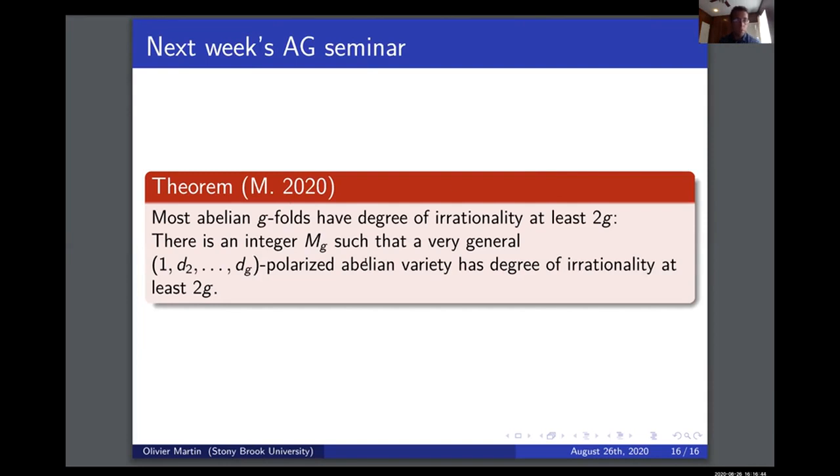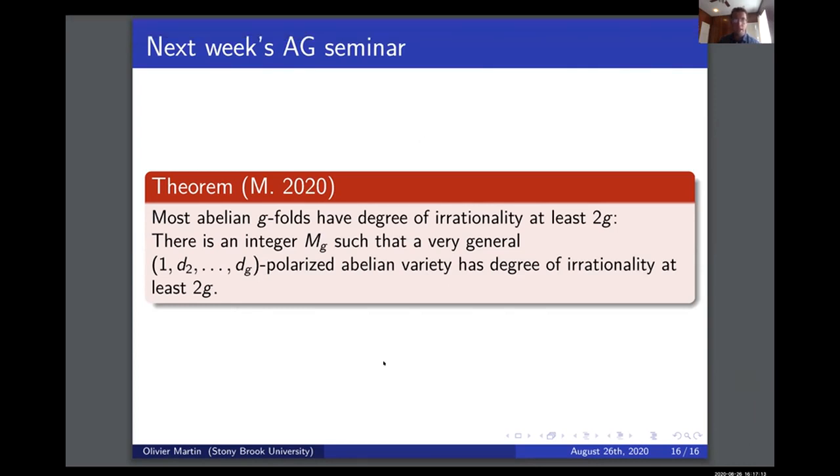So I can show that most Abelian g-folds have degree of irrationality at least 2g. It's the same kind of condition basically, but I get a result which is not quite as good. What I get is that there's an integer M_g, which is quite large, such that if I have a very general (1, d_2, ..., d_g)-polarized Abelian variety, then it has degree of irrationality at least 2g. Oh, sorry, I didn't write the condition there. So as long as d_g does not divide M_g, then this has degree of irrationality at least 2g.